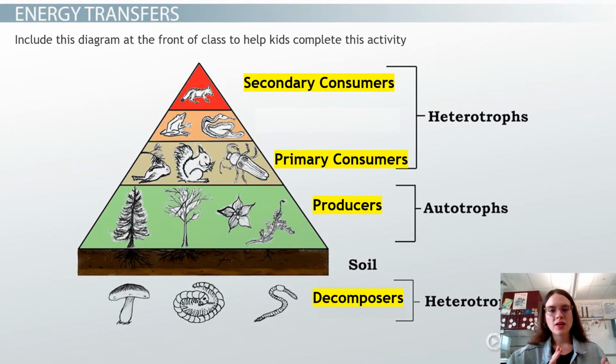This is the 4 trophic levels that you will need to know in order to perform this activity. I have gone ahead and made this slide so that you can put this as the teacher at the front of the classroom to remind the kids about what they just learned. I would suggest during the note-taking time, so during the slideshow we just went through, that you have your kids take notes about the characteristics of each trophic level, and most importantly, what does that trophic level eat and who eats them?